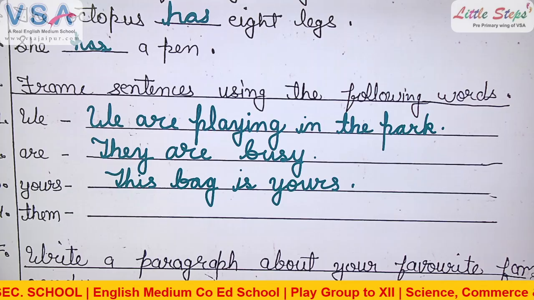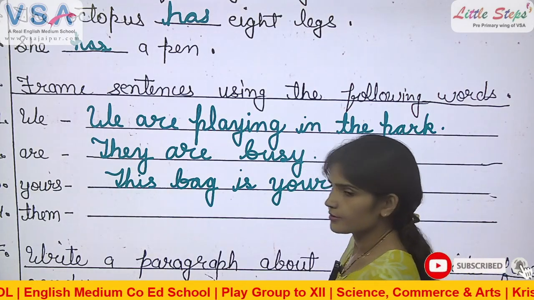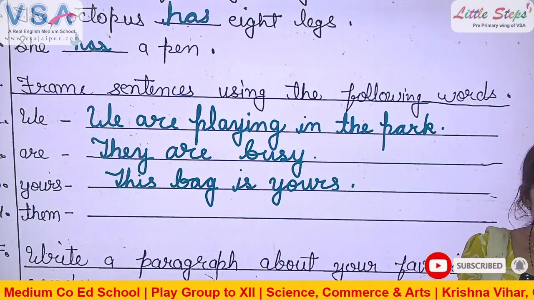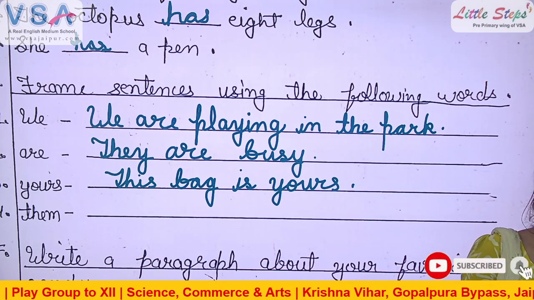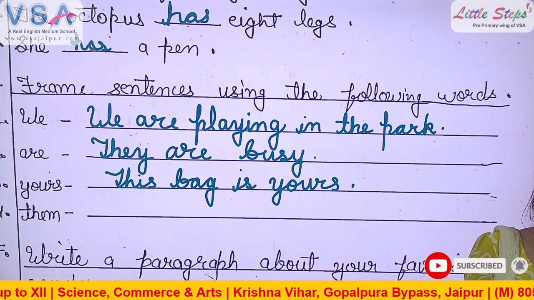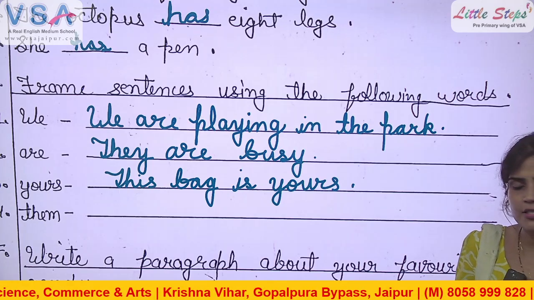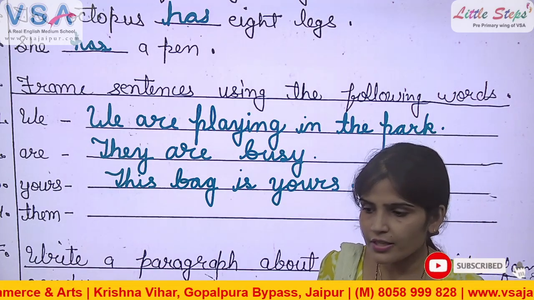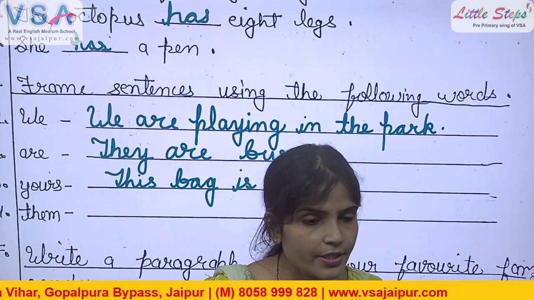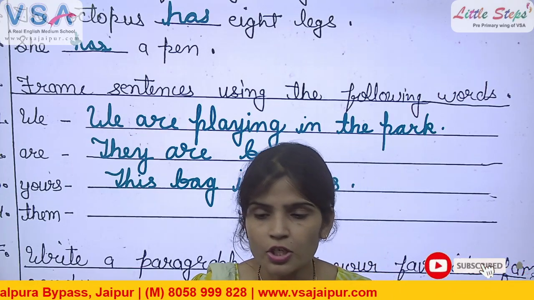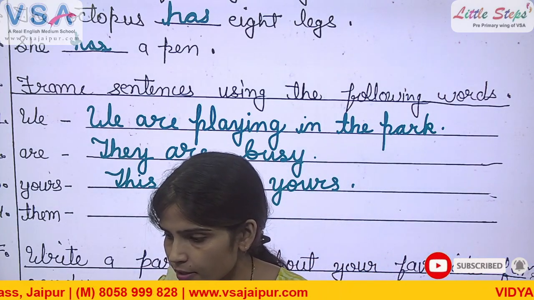Yes, Aradhya. You can say any sentence. We are playing with them. Yeah, Reena is playing with them. The dog is following them.